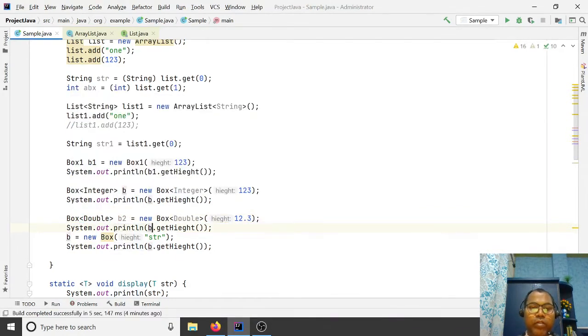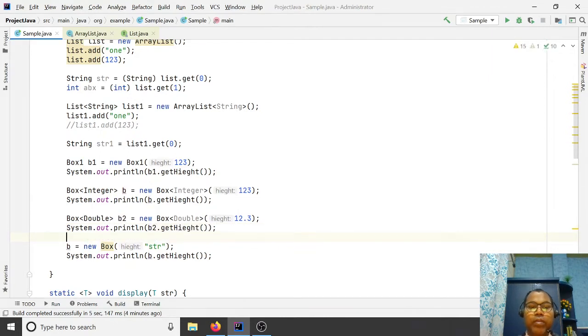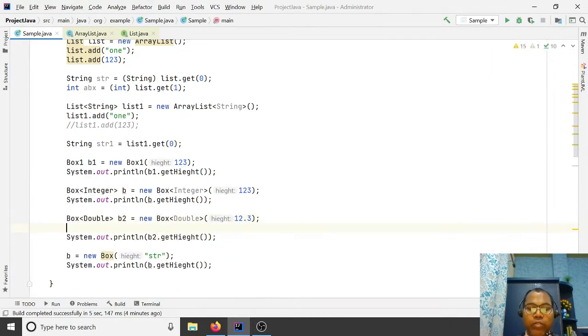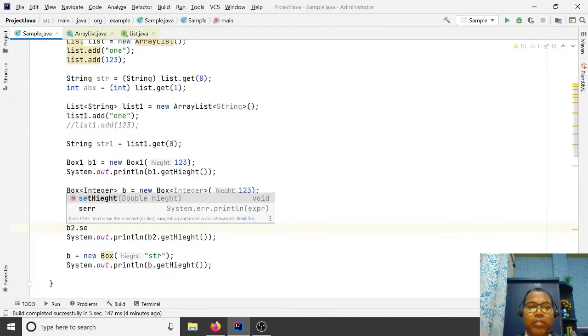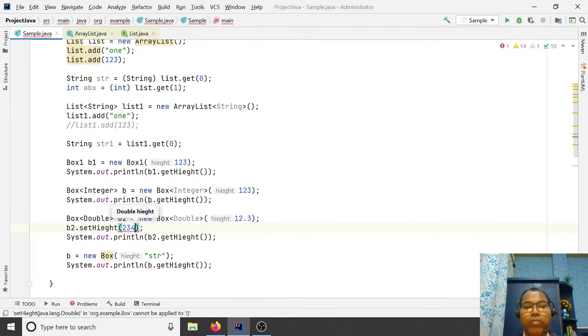And from b2 you can get the value. But if you try b2.set with some integer value, it is not allowed. Now you are defining b2 as type double. Box can handle all the things, but I can specify that this b2 object only holds double values. You cannot set an integer value, so this is not allowed.